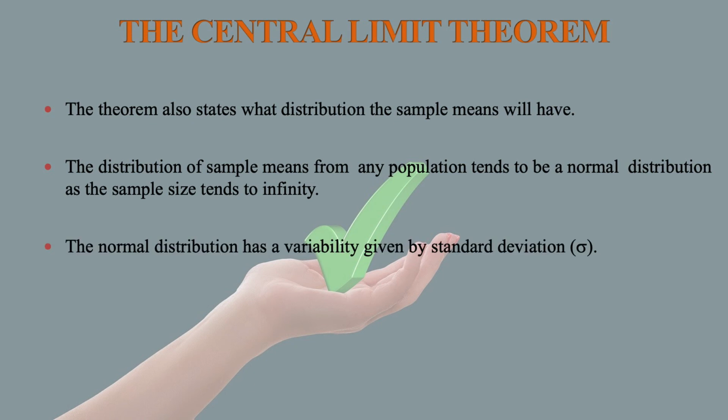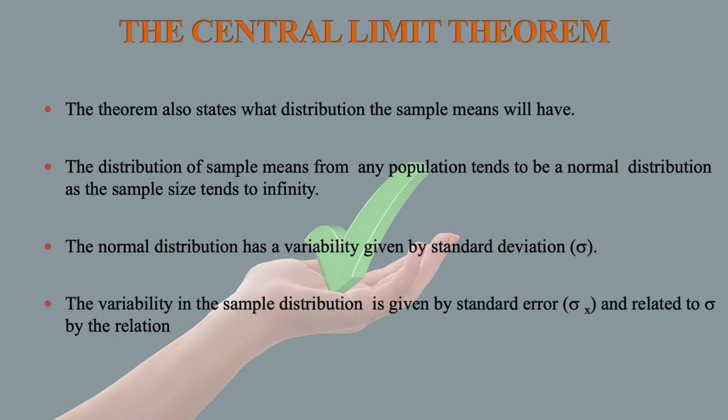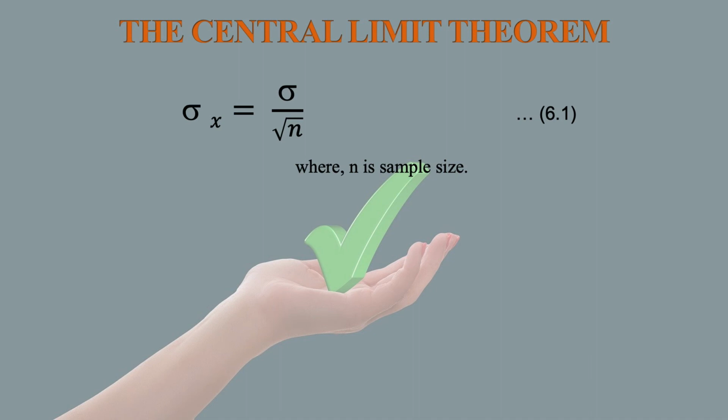The normal distribution has a variability given by the standard deviation sigma. The variability in the sample distribution is given by the standard error, we call it sigma x, and it is related to sigma by the relation sigma x is equal to sigma by root n, where n is the sample size.